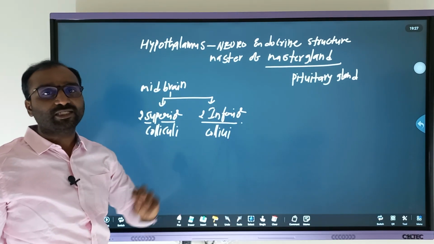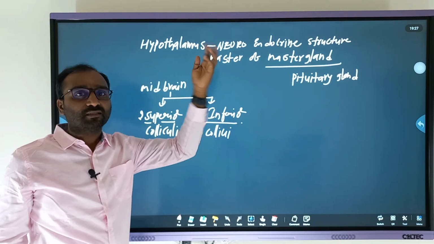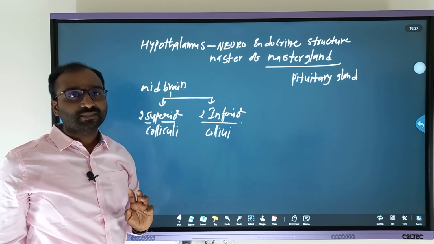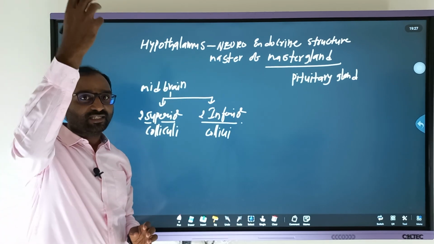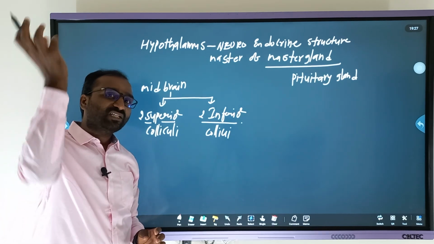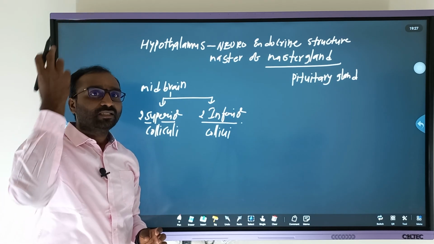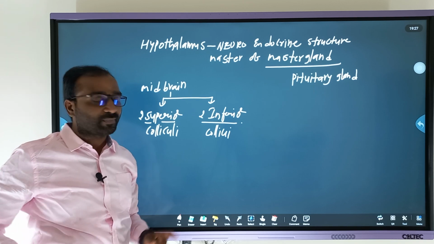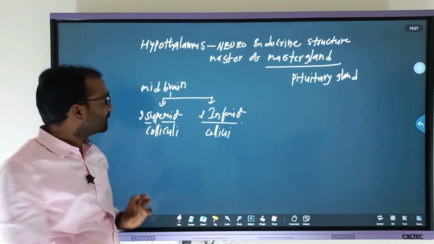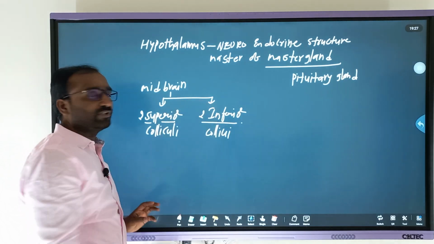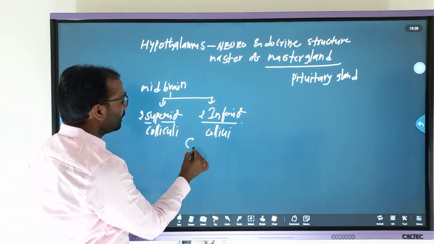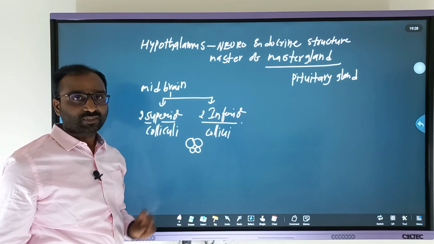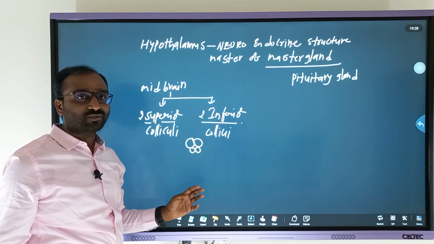What do you mean by superior and inferior? Superior means upper, inferior means lower. We use these two terms in the circulatory system, especially the superior vena cava and inferior vena cava. The superior vena cava collects deoxygenated blood, and the inferior vena cava collects deoxygenated blood from the lower body parts. In that context we use the terms superior and inferior, and these are arranged like this: two superior colliculi, two inferior colliculi.